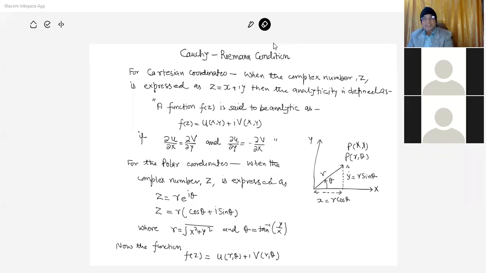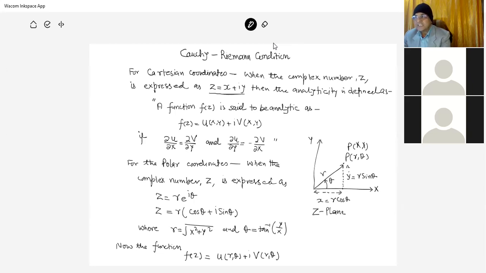In the Cartesian coordinate system, suppose this is a z plane, the complex plane, with x-axis and y-axis. Any point P has the coordinates x and y, and the complex number z is expressed as x plus iy.